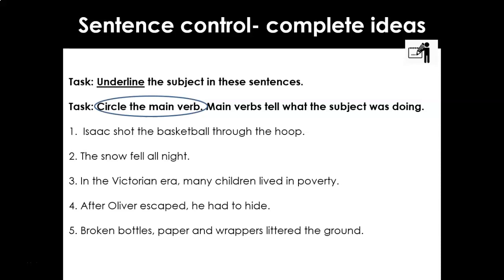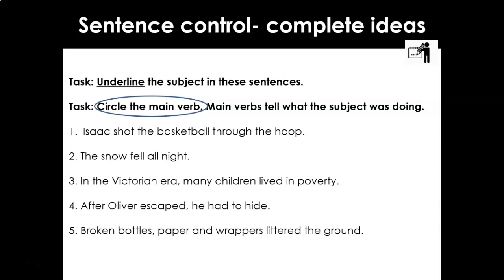Now, it also says here, underline and circle. Quick disclaimer, this isn't pressure to print off this screen or to have some fancy tech where you can do it on screen. That's possible. But if you need to, you can just write into your books number 1 to 5, and you can write subject equals, main verb equals, so you can find a way to record the answers without having to copy out each sentence and doing it on the sentence, okay?